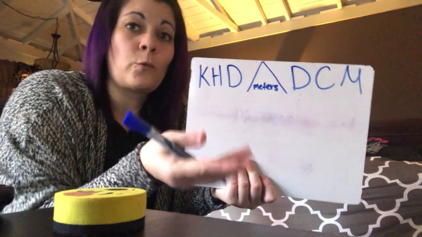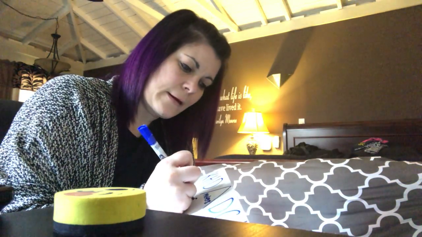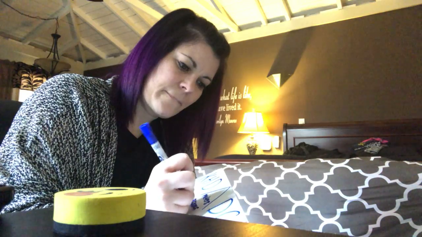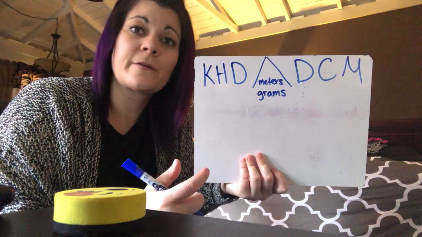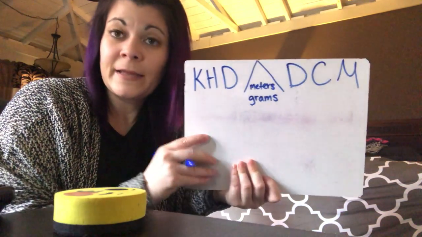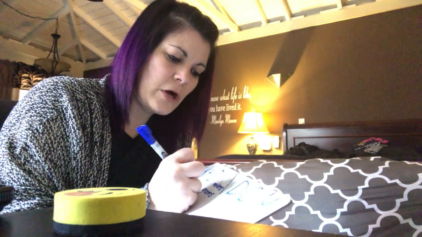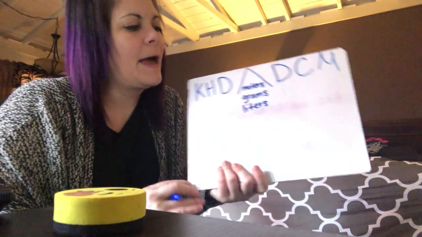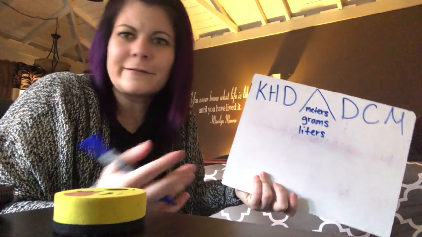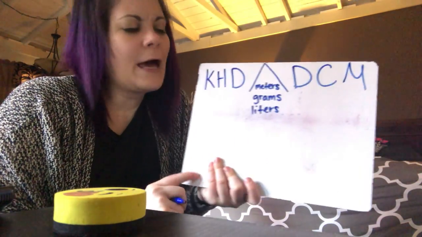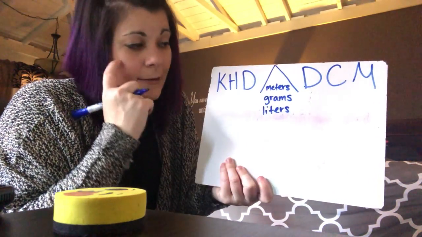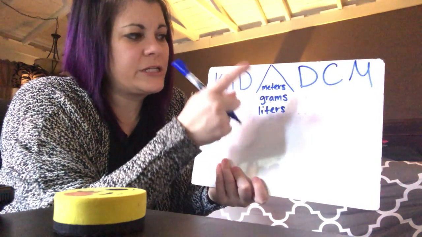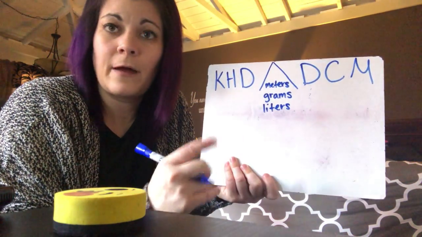The root word for measuring weight is grams. And the root word for measuring capacity is liters. You might know this word because we get Coca-Cola bottles and stuff like that in liters. But our milk and stuff is in gallons, so it's in the customary system. This is the metric system. So these are our root words: distance, weight, and capacity, or volume.